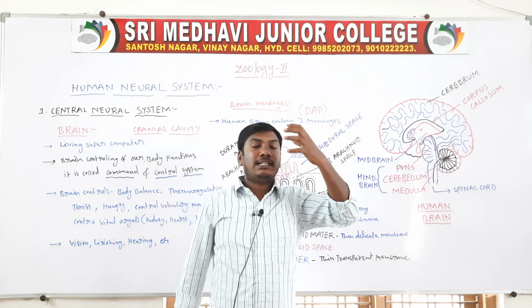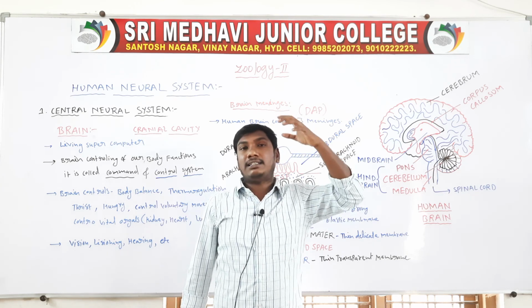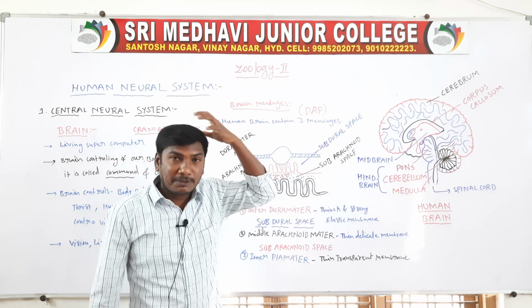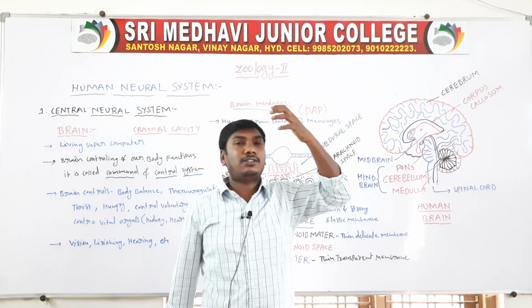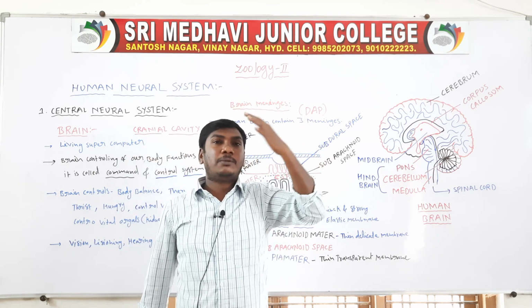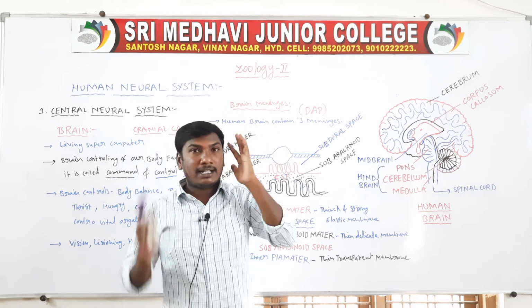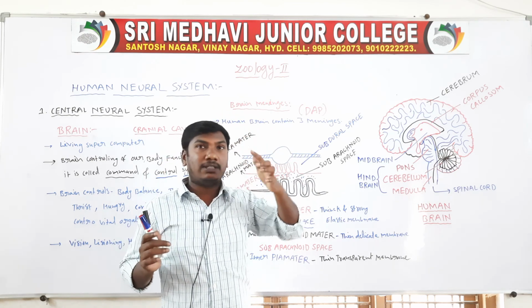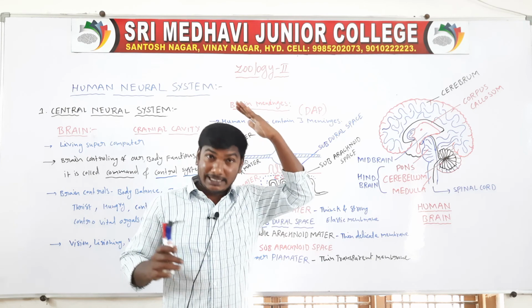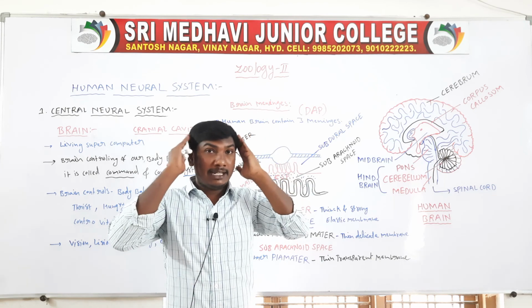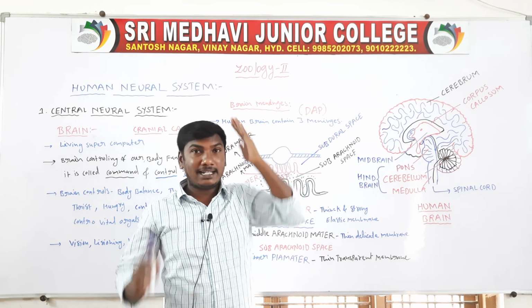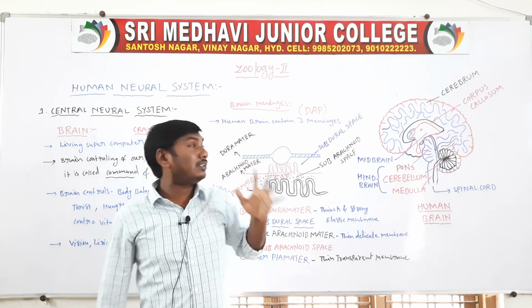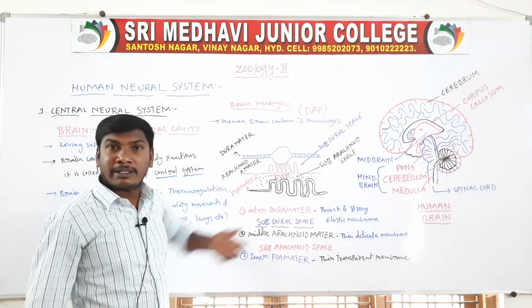The brain is covered and present in the cranial cavity. So the cranial cavity is a protection of the brain. The protecting bones are the frontal bone, parietal bone, temporal bone, and occipital bone. So these are the frontal bone, the parietal bone, the temporal bone, the occipital bone. They are the protecting cranium.